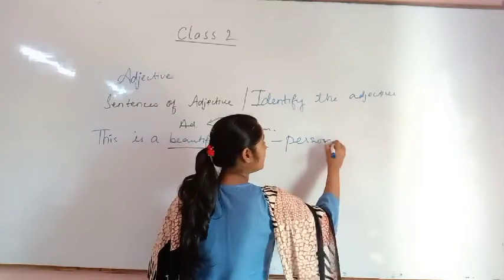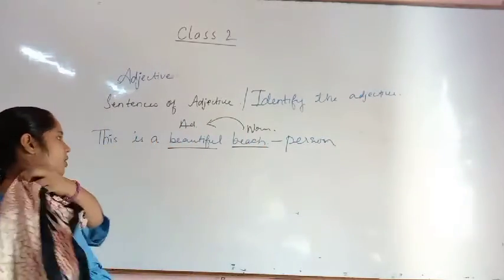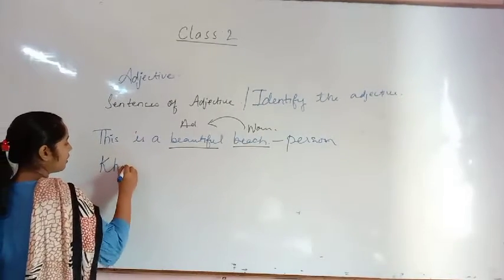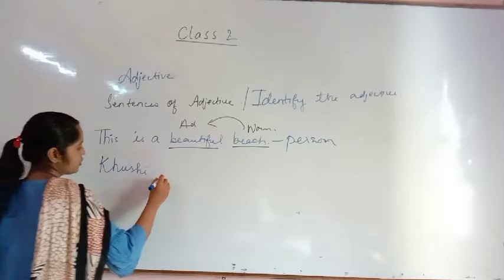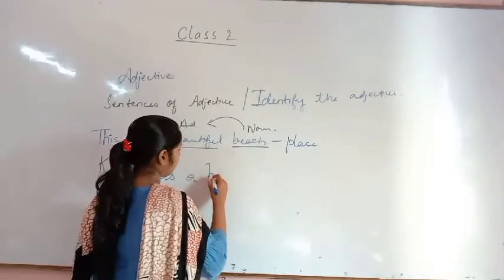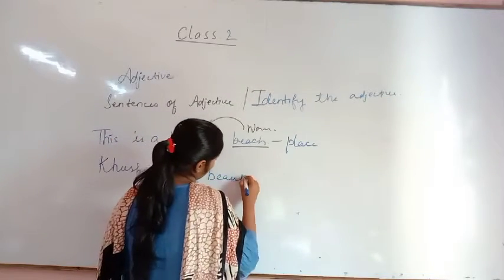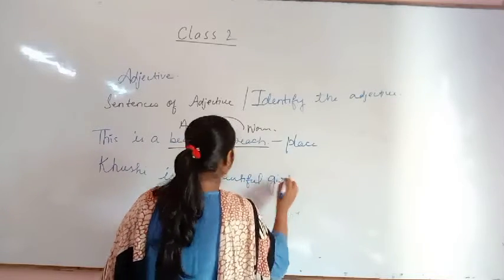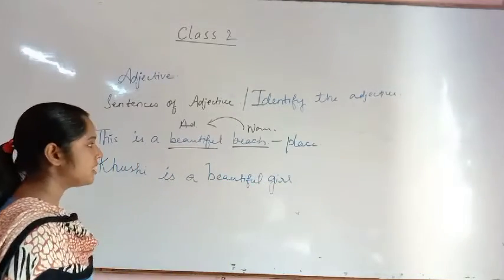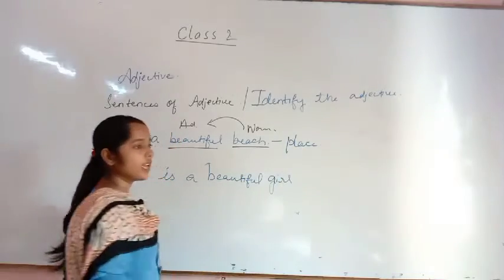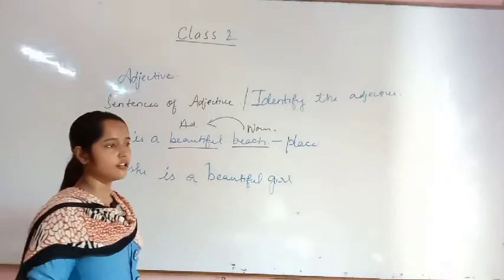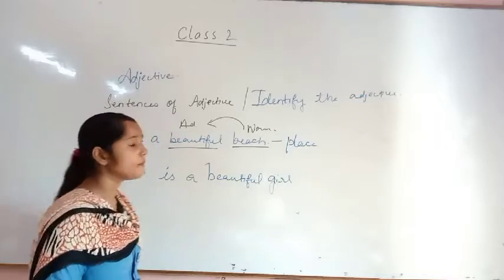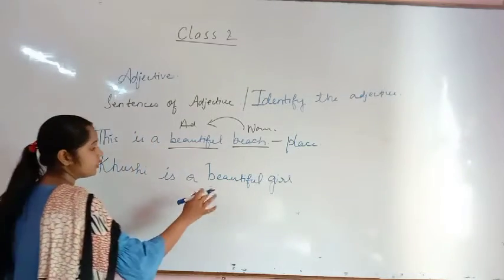And previously I have told you, I am writing it once again, Khushi is a beautiful girl. Now first one was, this is a beautiful beach. That beach will be the place. Okay, but you should visit that place. You must have seen so many beaches in photos and images also. Khushi is a beautiful girl.